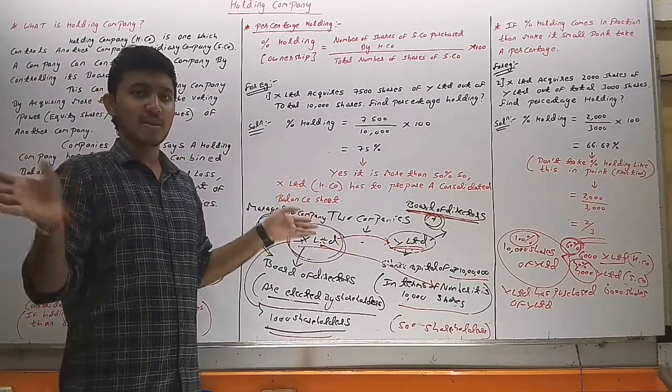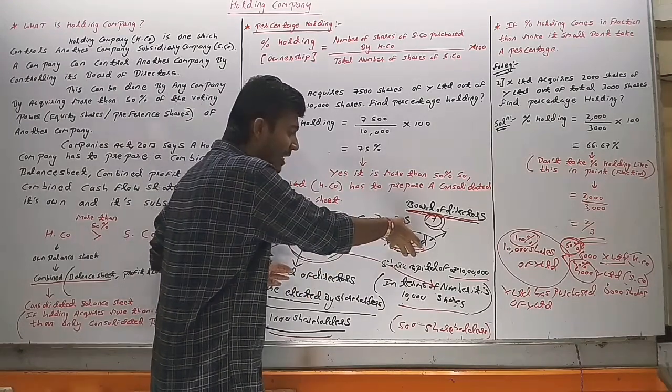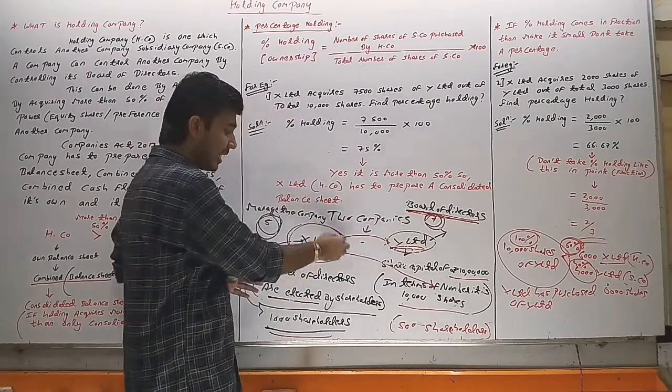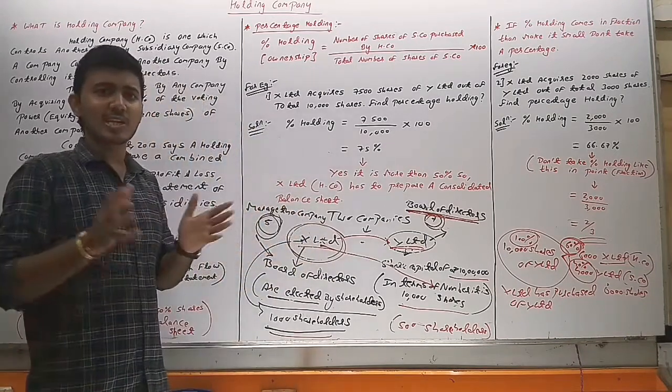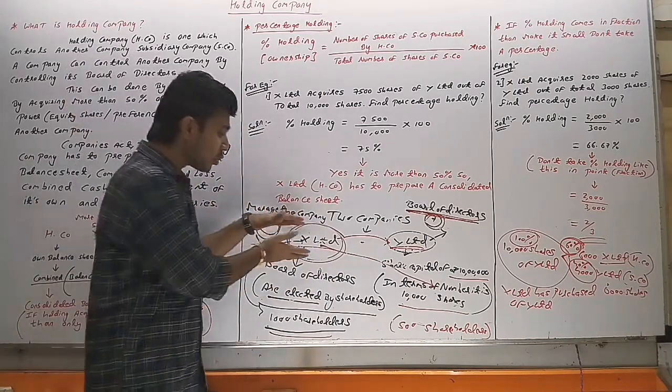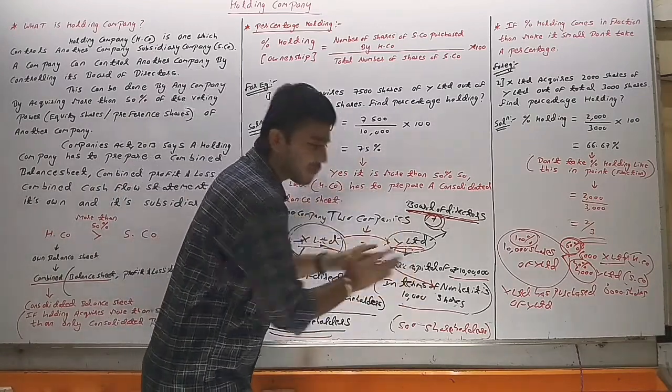Earlier, X Limited and Y Limited were two different companies. There was no connection. But once X Limited becomes the holding company and Y Limited becomes the subsidiary company, it is the duty of X Limited to prepare a combined balance sheet. Combined balance sheet means they do not have to prepare a separate balance sheet of X Limited and a separate balance sheet of Y Limited.